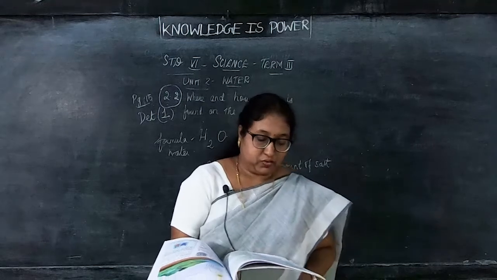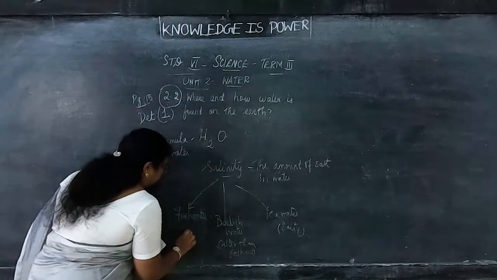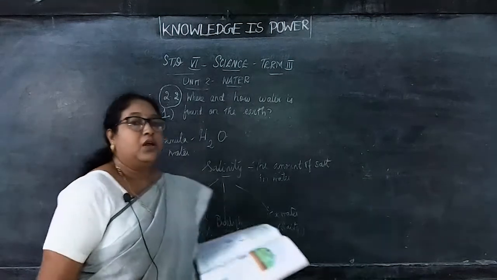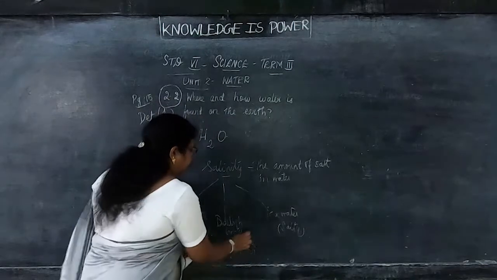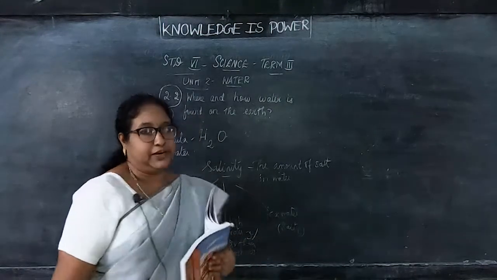Fresh water contains 0.05% to 1% of salt. Brackish water contains up to 3% of salt, that is a little more than fresh water.